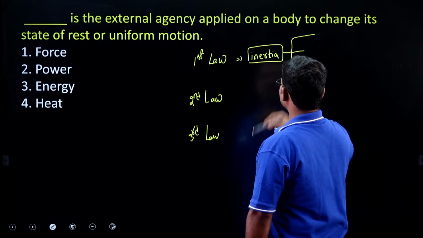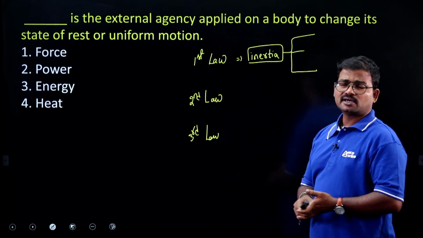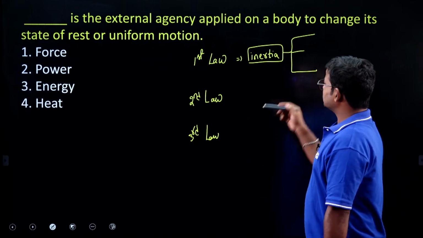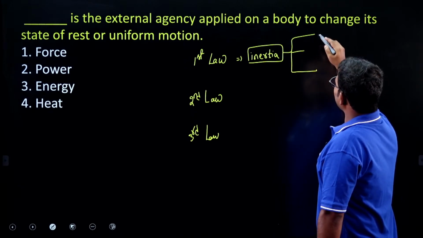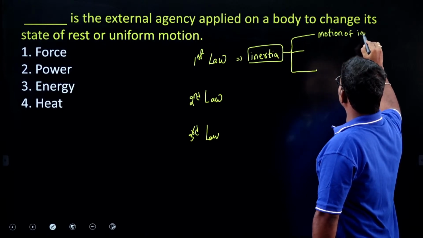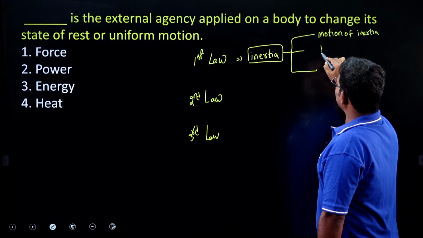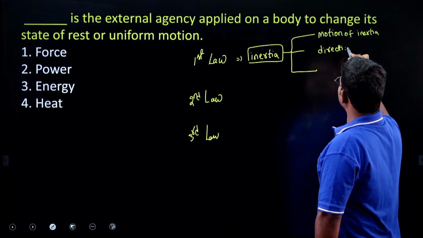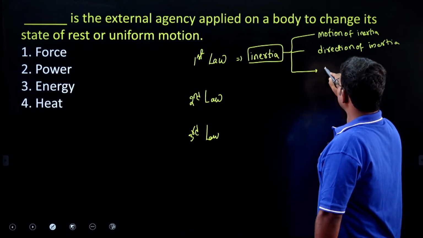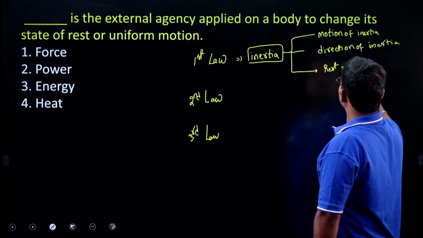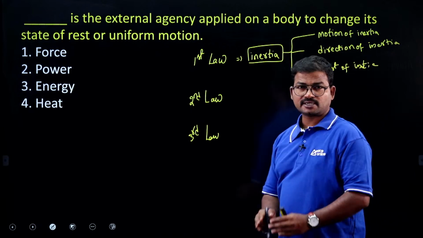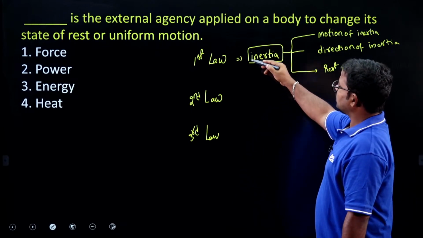The concept of inertia is considered in three orientations, so three types of inertia are there: inertia of motion, inertia of direction, and inertia of rest. So totally we have three constraints from an inertia point of view.